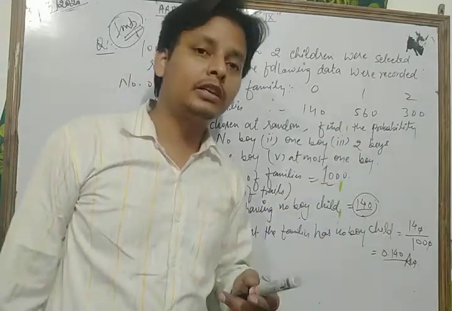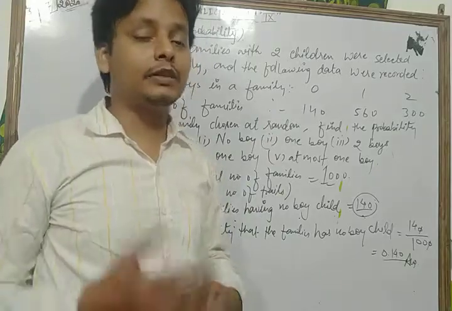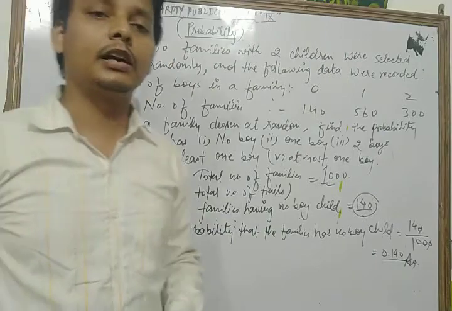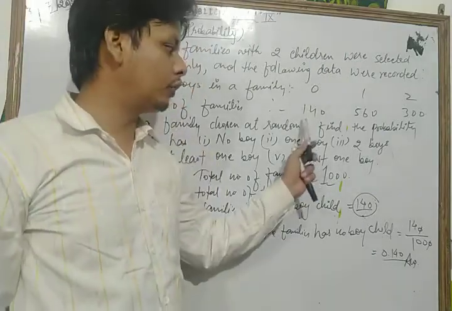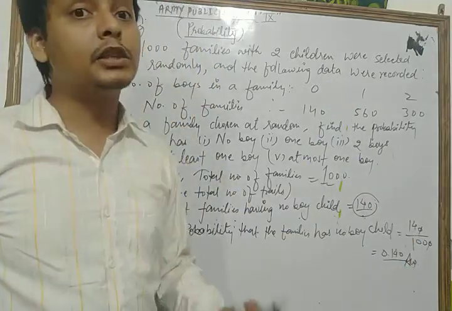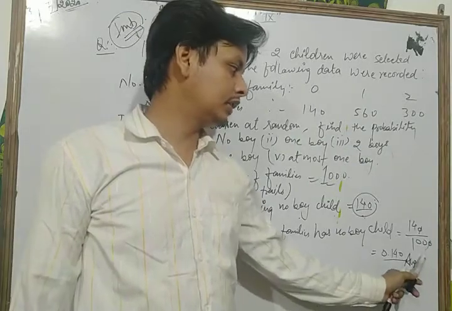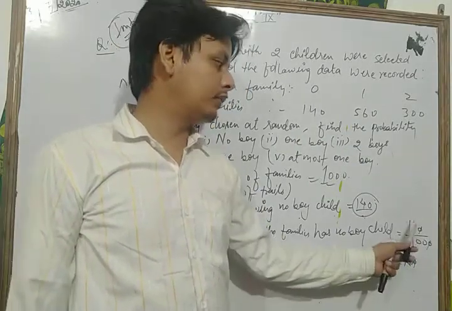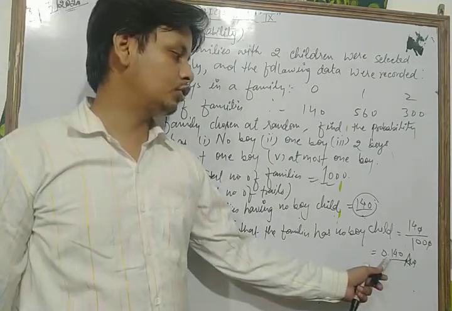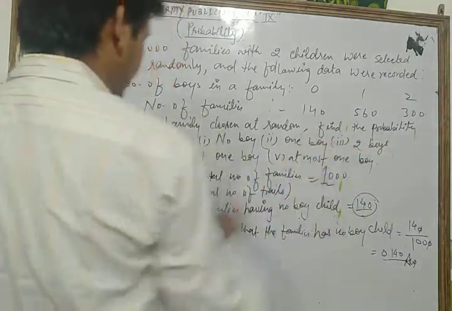This is the favorable condition, the number of trials in which the event happens. The total number of trials, the total number of families, is 1000. According to the formula, that is 140 upon 1000, so after solving we get 0.140. This is our answer. Now similarly, we solve the second question.